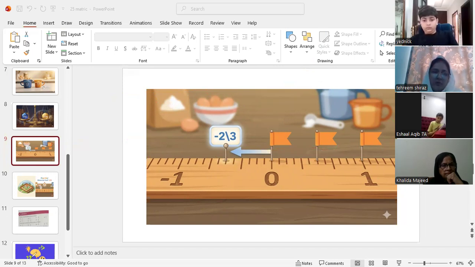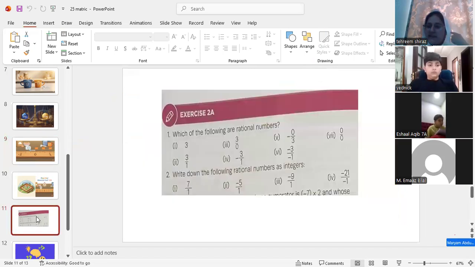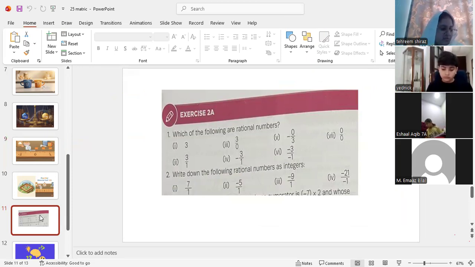Okay, now moving towards the next one, that is just your exercise. I request you all to please open your books, exercise 2A, page number 20. We have to start the exercise with the basic concept: which of the following are rational numbers.